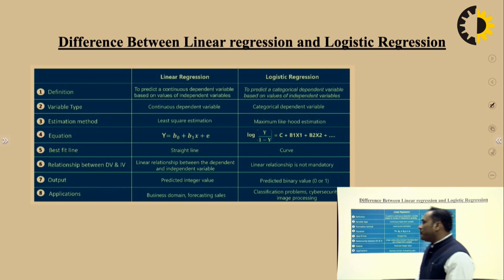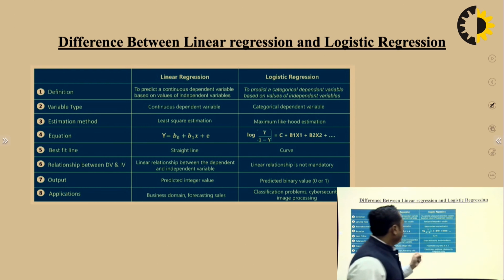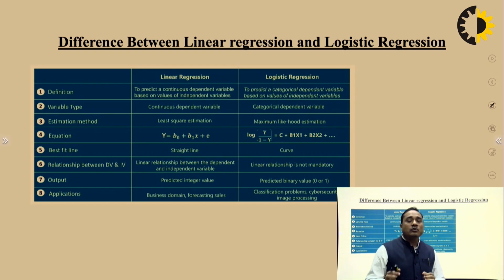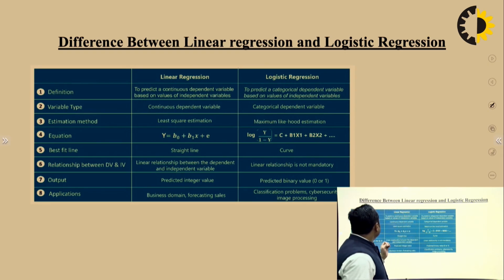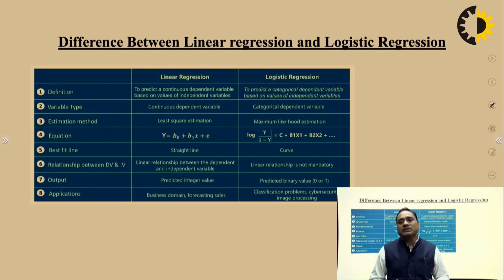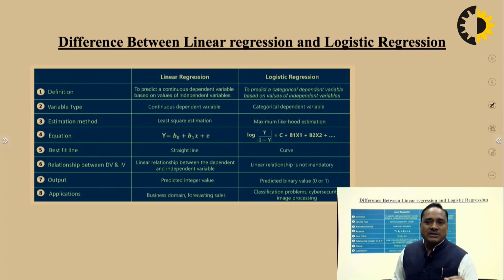But logistic regression predicts the categorical dependent variable based on the value of the independent variable. Categorical means we are going to categorize what type of features, what type of variables we are taking. Second point is variable type: continuous dependent variables and categorical dependent variables. So the selection of variables varies.